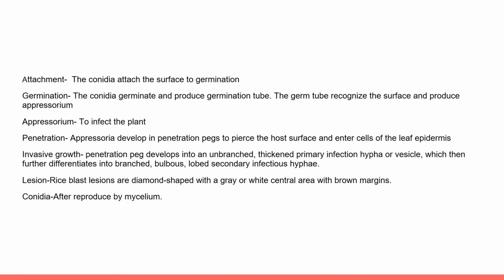And over a long period, if there is high humidity and high temperature, the disease develops successfully. Also, the blast disease is favored by excessive nitrogen fertilization, aerobic soil, and root stress. Also, in invasive growth, we will produce mycelium, and the mycelium will produce the conidia. So, the conidia will repeat the cycle and spread to other plants.